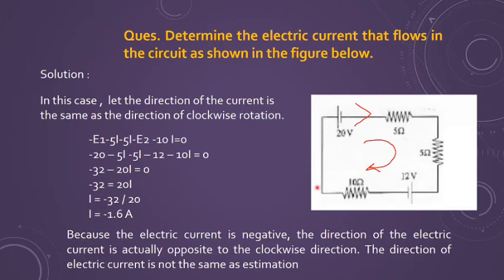So you don't need to think whether you are thinking correct or wrong. The direction will always be indicated by the answer. Because the electric current we are getting is negative, it means the direction of electric current is opposite to the clockwise direction. So firstly we suppose some direction of current and frame the equation with that direction, and then we can come up with the true result. This was a very simple question, so that you understand the concept first.